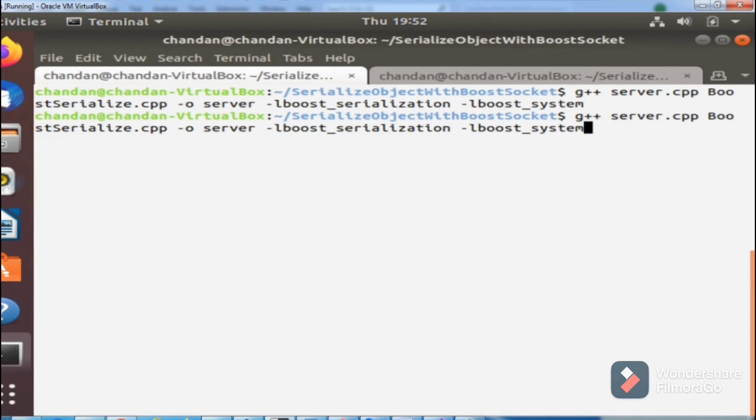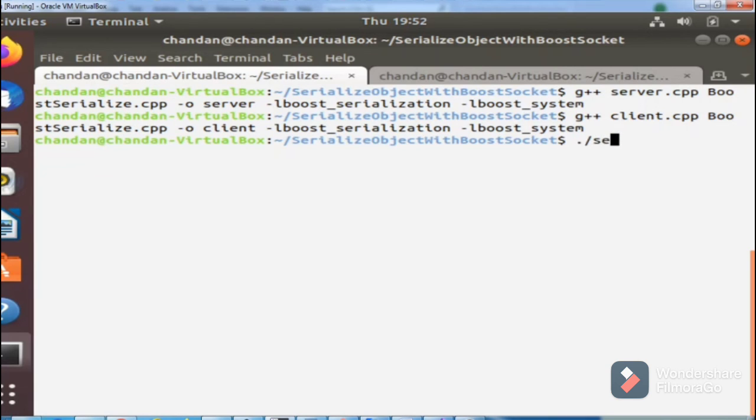The server has compiled. Now it's time to compile the client program. Let's wait. The client also compiled.